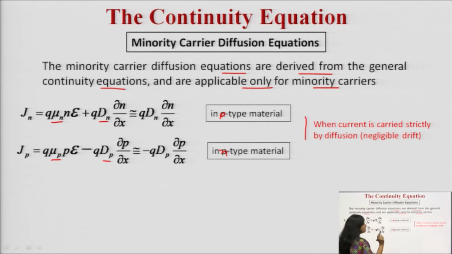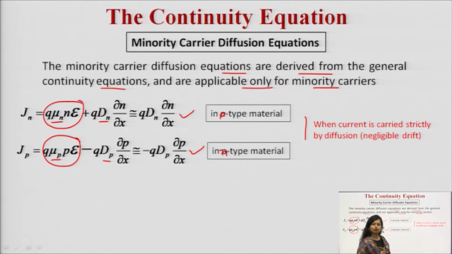This is the term for the drift in this case, and this is the term for the drift in this case. These terms can be ignored because the current is mostly carried by the diffusion. So this particular equation can be modified into this particular form.